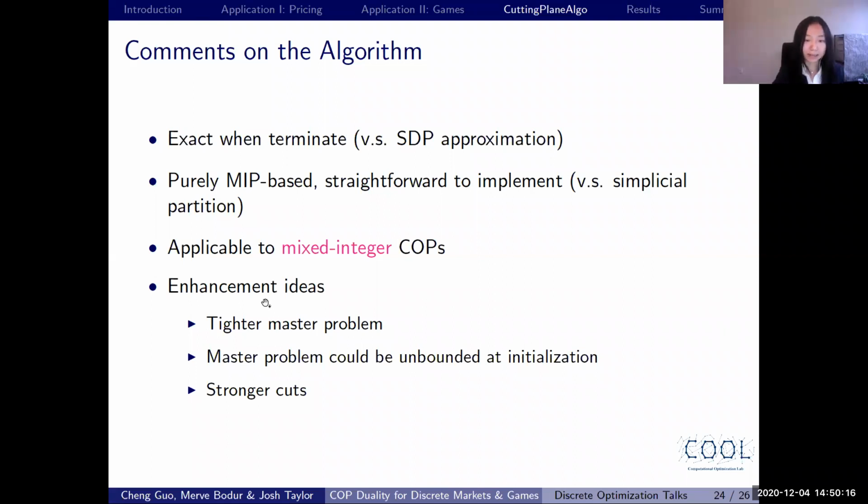Here are some enhancement ideas for the algorithm. I won't go into the details. We tried some of them, and some of them are helpful.